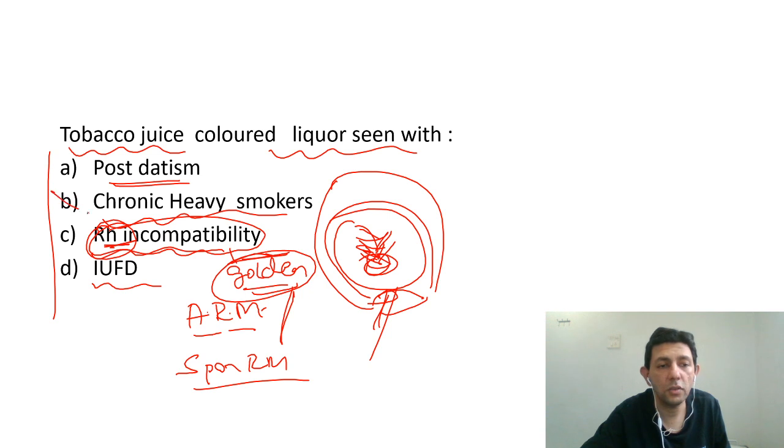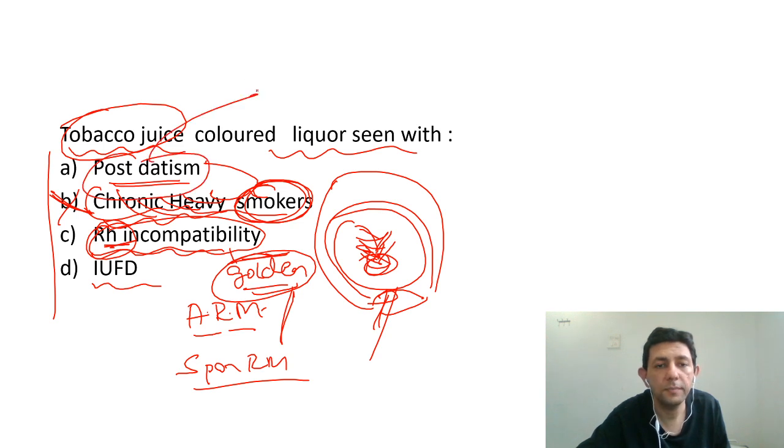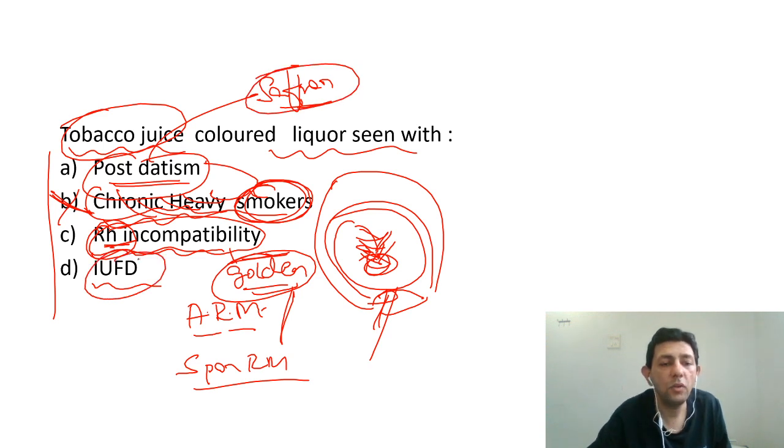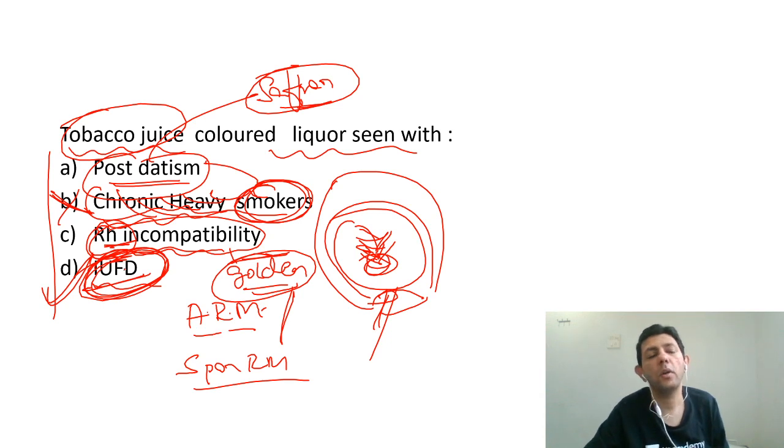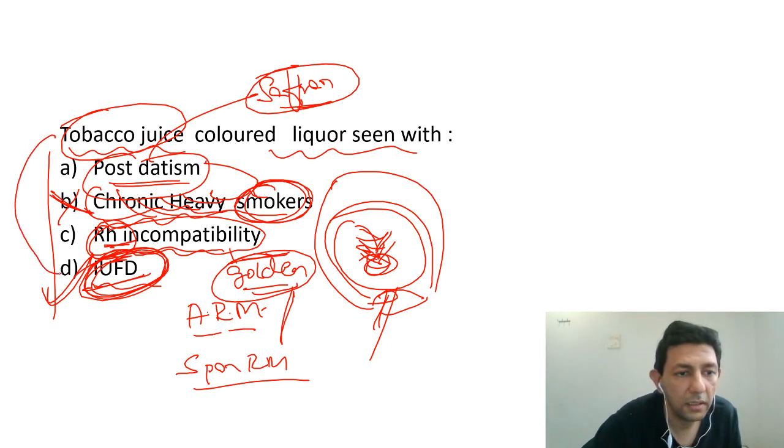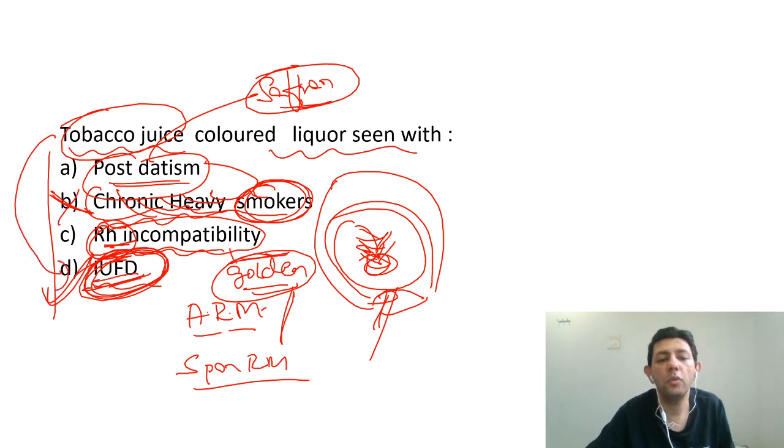By the way, this is just to fool you. Chronic heavy smokers, many students think that it's smoking. So if the mother is smoking, then it will be tobacco juice. No, that's not the question over here. Okay, in post-datism, we get a saffron color liquor. Okay, saffron color, and IUFD is the answer to this very difficult important MCQ. That's, tobacco juice liquor is seen with IUFD.